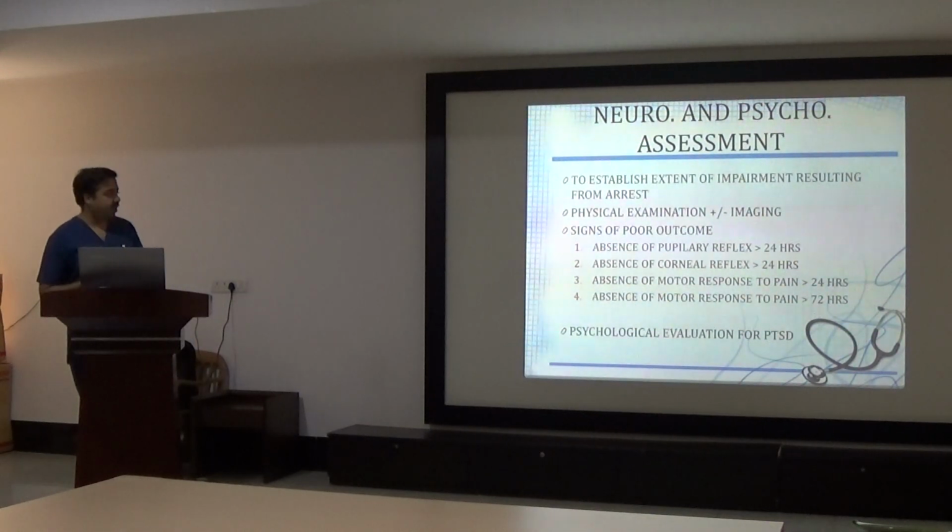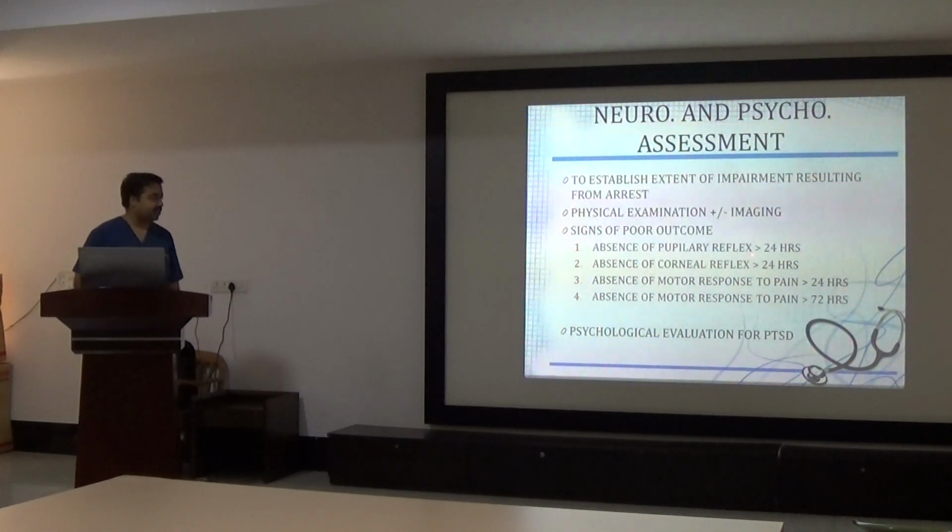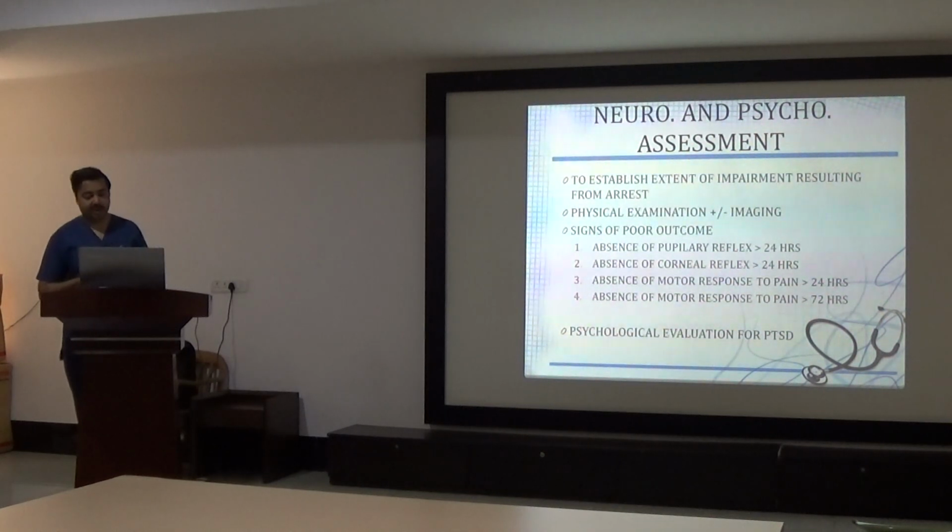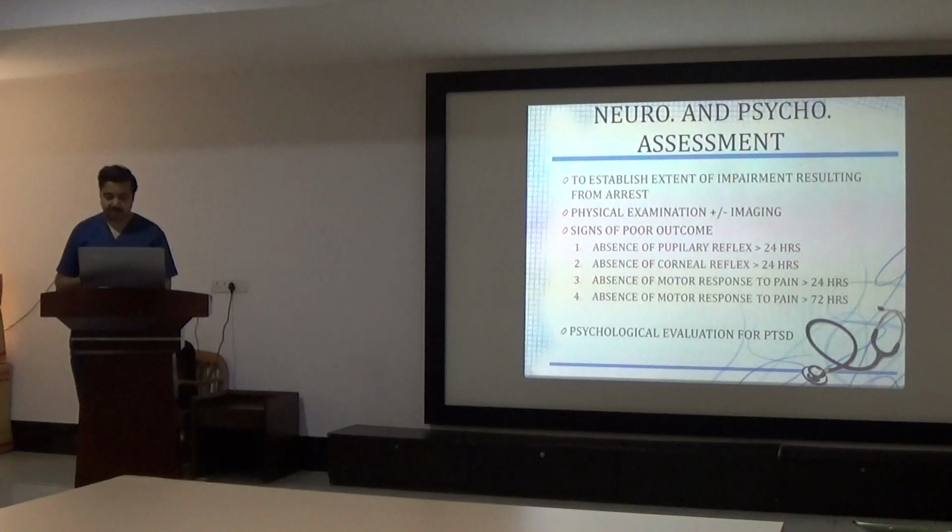Signs of poor outcome here are absence of pupillary reflex beyond 24 hours, absence of corneal reflex beyond 24 hours, absence of motor response to pain more than 24 hours, and absence of sensory response to pain at 72 hours.